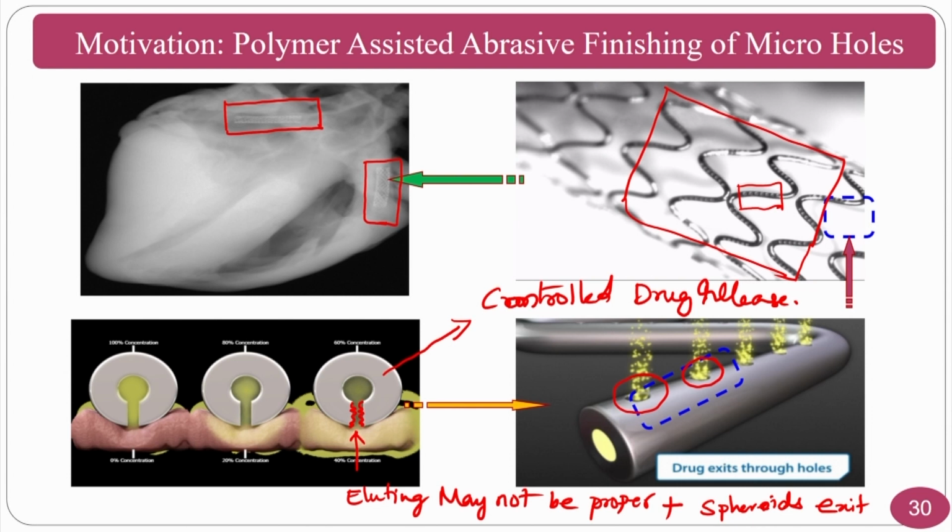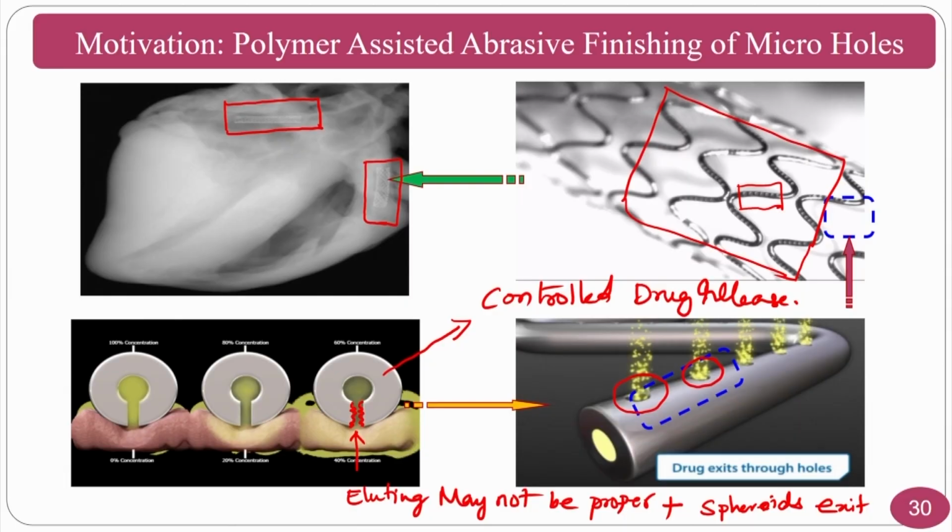For that purpose, what you require is you have to make sure that it should be properly finished; micro holes are required. This is the motivation of what we are going to see in the upcoming slides. In the upcoming slides you may not be seeing drug release and other things, but how to polish or finish these micro holes so that the drug will be eluting.